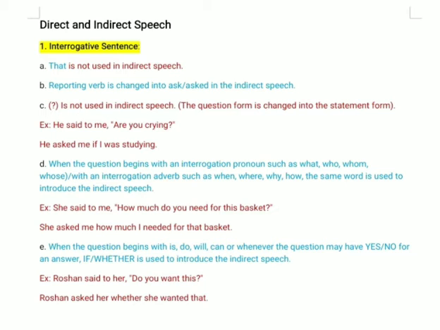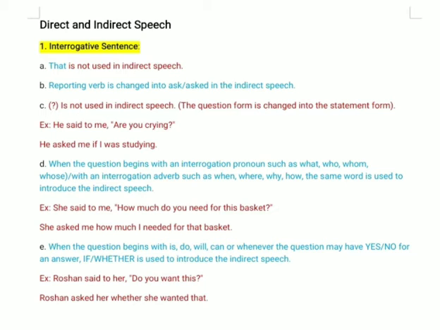The example is: Roshan said to her, "Do you want this?" Here first of all we have to use ask. So Roshan asked her. Since we are getting a yes or no answer, we will use whether. So Roshan asked her whether she wanted that. "This" will change to "that".